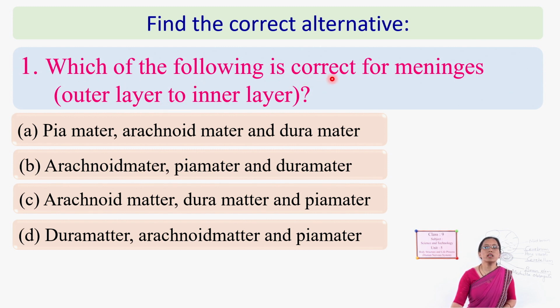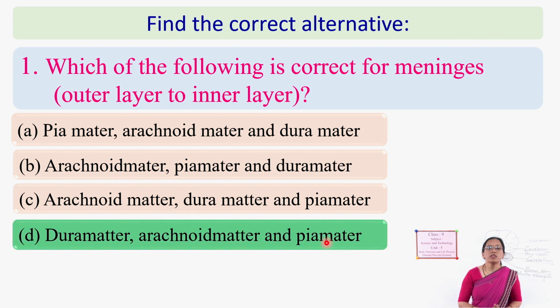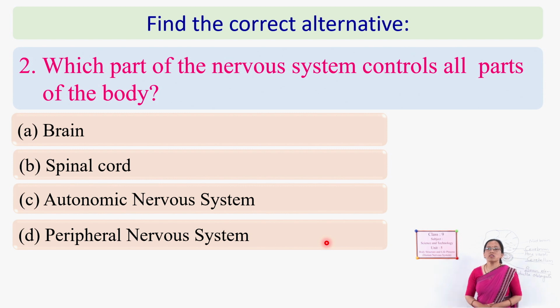Which of the following is correct for the meninges from outer layer to inner layer? Already we have discussed this. Arachnoid matter, pia matter, dura matter; arachnoid matter, dura matter and pia matter; dura matter, arachnoid matter and pia matter. Which one is the correct answer? Yes, very good. This is dura matter, arachnoid and pia matter. Next question. Which part of the nervous system controls all parts of the body? Yeah, very good. Brain.